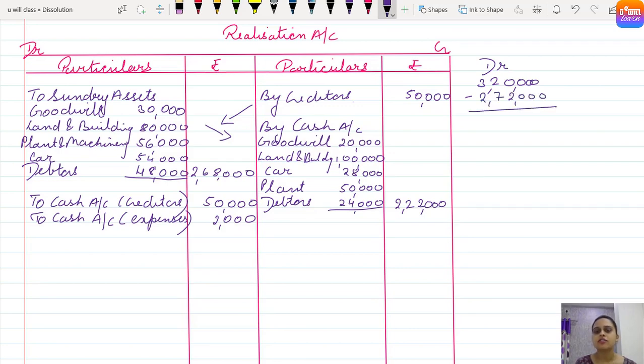Let's subtract. So our credit side is shorter, right? 0, 0, 0. 10 minus 2 gives us 8. 11 minus 7 gives us 4. 48,000. So the credit side is shorter, by loss on realization, and that comes to be 48,000.